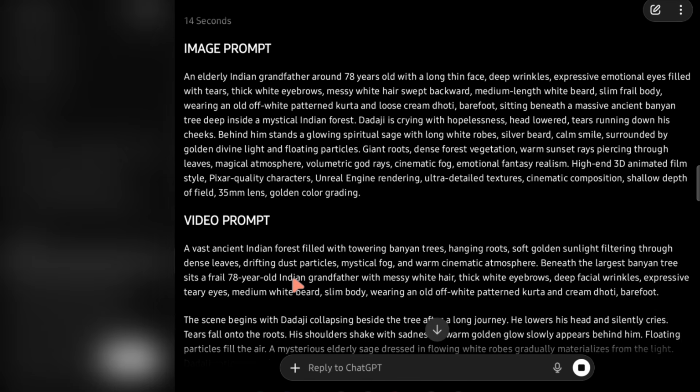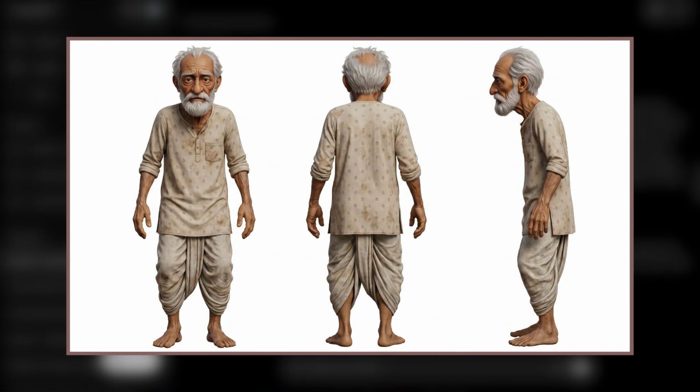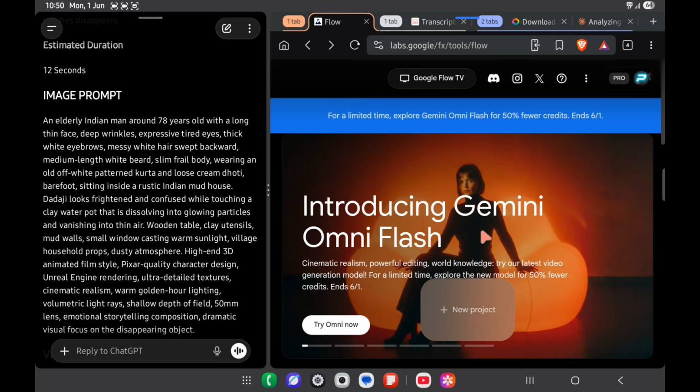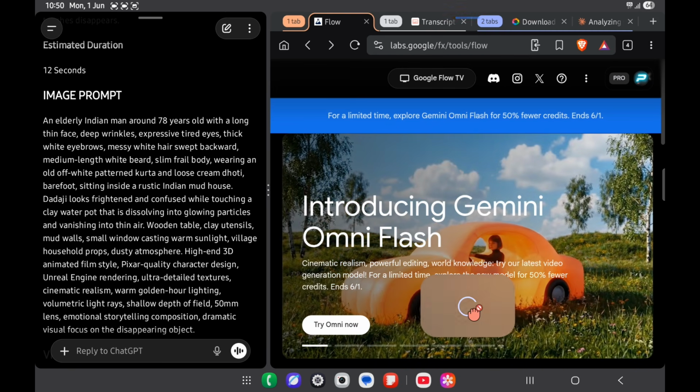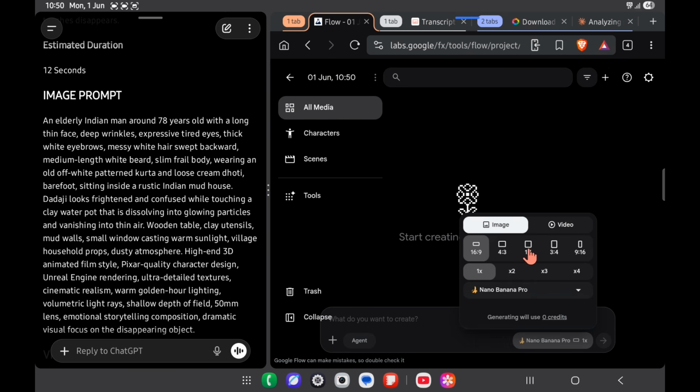For image generation, I will provide you with a sample Dadaji image in the description. We will use that image as the reference character for all scenes. For image generation, we will use Google Flow. Open Google Flow and click on New Project. Inside the settings, select Image Mode. Set outputs per prompt to 1. For YouTube Shorts, set the aspect ratio to 9:16.